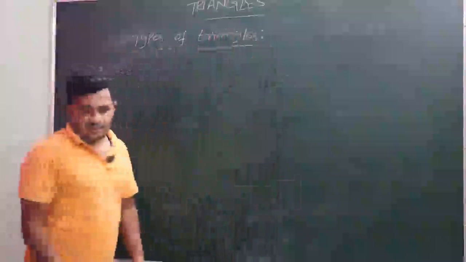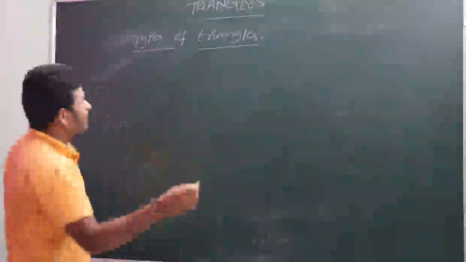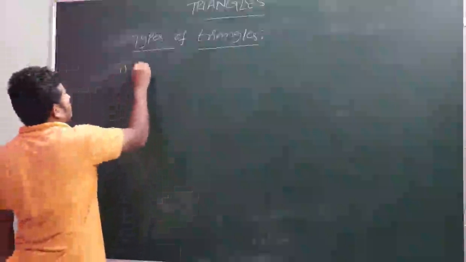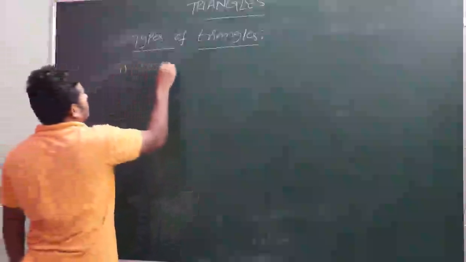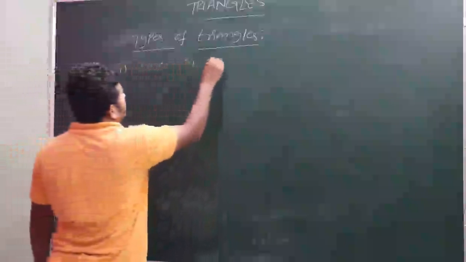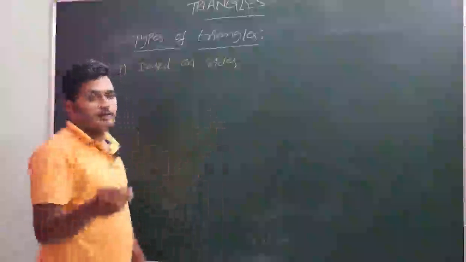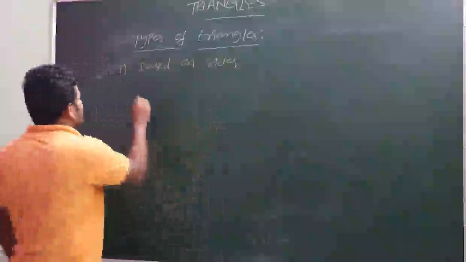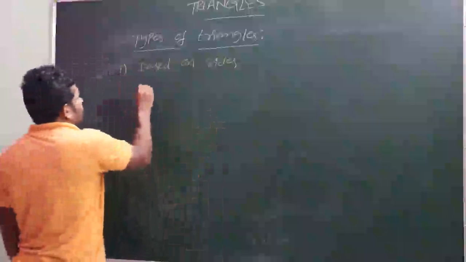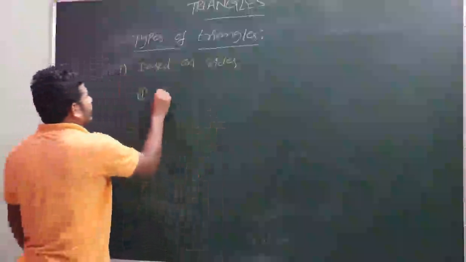Types of triangles. Based on sides, we have three types of triangles. First one is equilateral triangle.